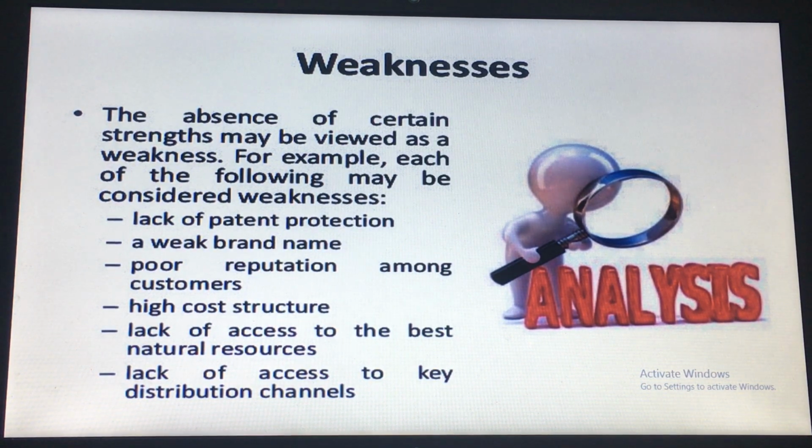For example, if we don't have any patent right and we adopt a technology, then through that technology all are making the product in the market. So there is a high level of competition in the market. We have to fight with lots of competitors. And a weak brand name: if we are not able to build a strong brand name, that will be our weakness. And if we fail to give good customer service or give a poor quality product, that will become our weakness.